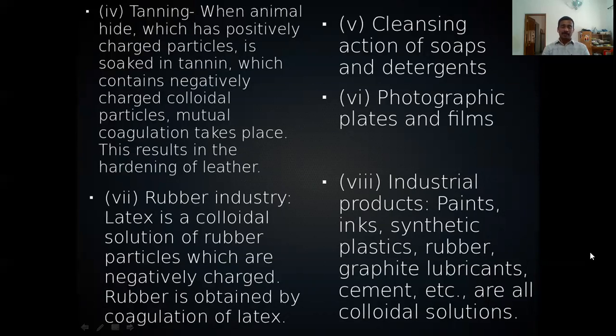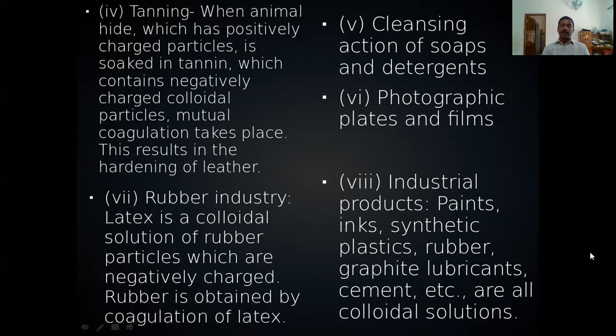In the rubber industry, rubber latex is a colloidal solution. When we add formic acid to it, coagulation of rubber latex will take place. That will be precipitated. In the cleansing action of soap, we explained micellar formation. That is very important.